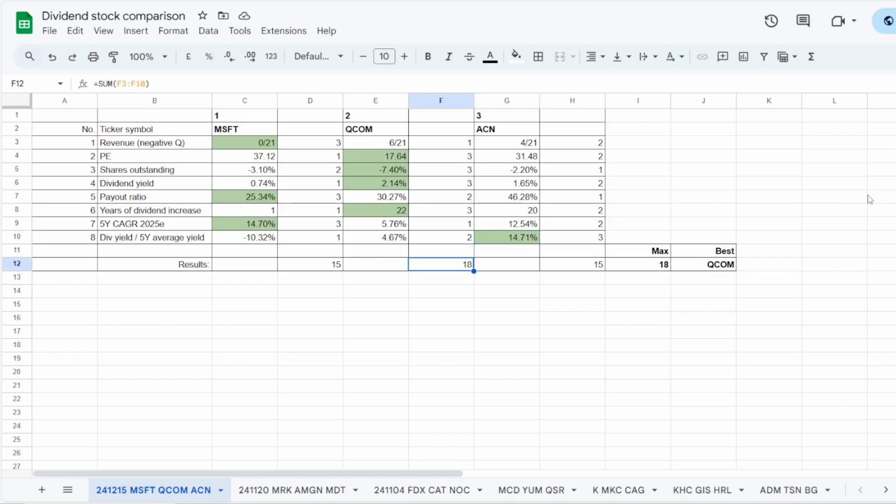So the points are assigned. Microsoft and Accenture share 15 each, but there is a small lead from Qualcomm with 18 points. It got 4 best metrics out of 8. So with 18 points, Qualcomm is considered the winner of this dividend comparison. And in turn this will likely be the name that I'm increasing the position in with the next month's cash addition to the dividend portfolio.